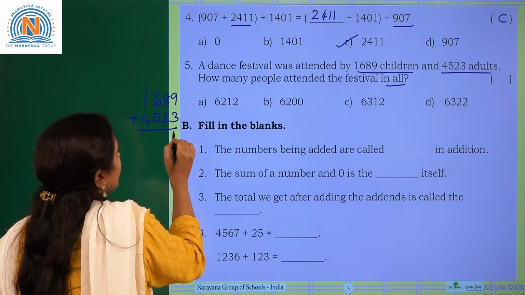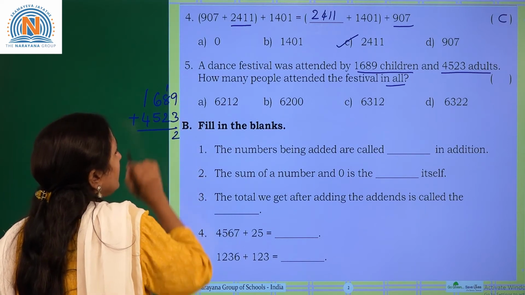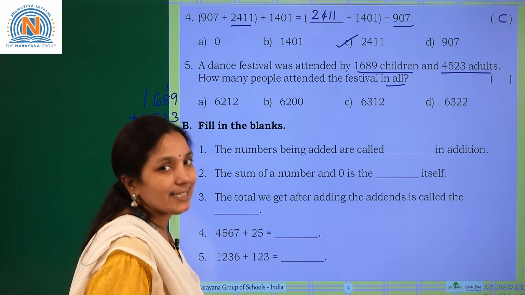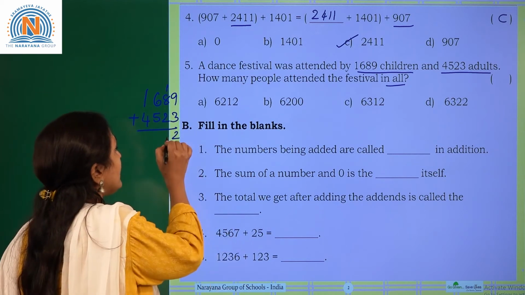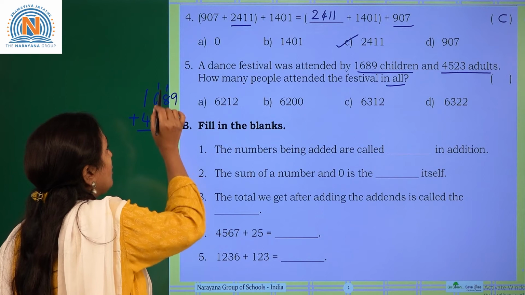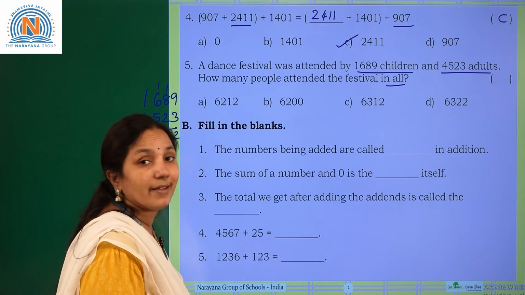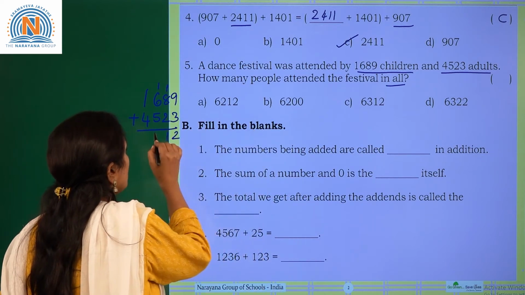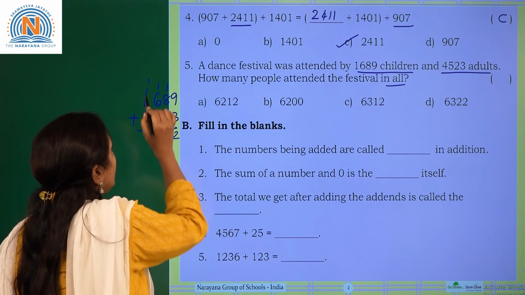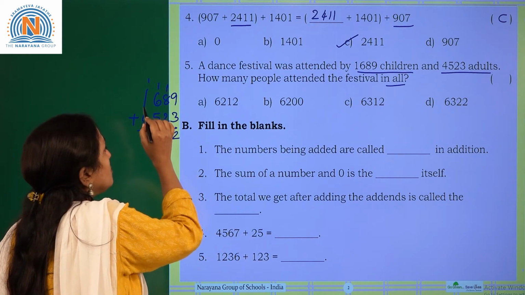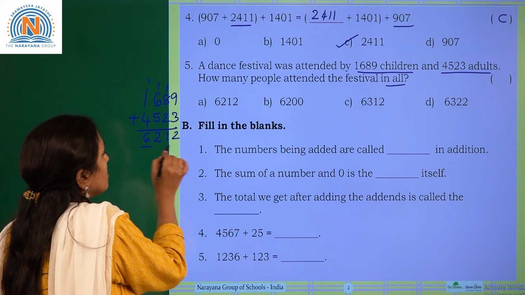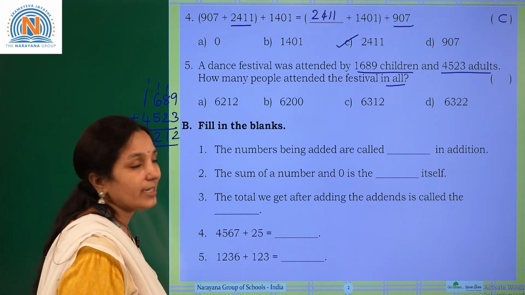9 plus 3 is 12. Now 1, regroup it. 1 plus 8 is 9. 9 plus 2 is 11. Write 1 here, 1 regroup it. 1 plus 6 is 7. 7 plus 5 is 12. Write 2 here, 1 regroup it. 1 plus 1, 2. 2 plus 4 is 6. So the sum is 6212.